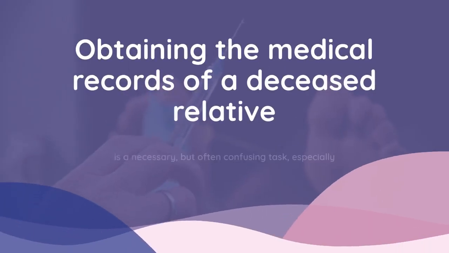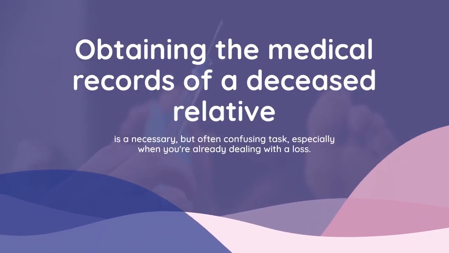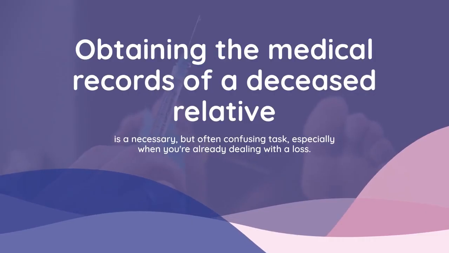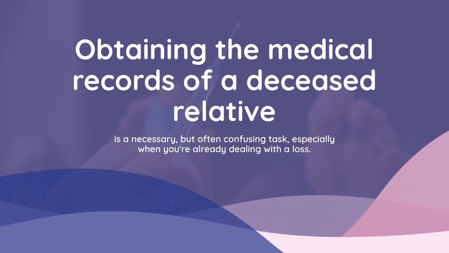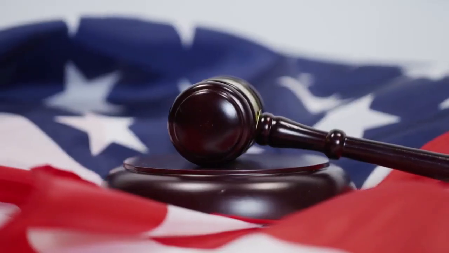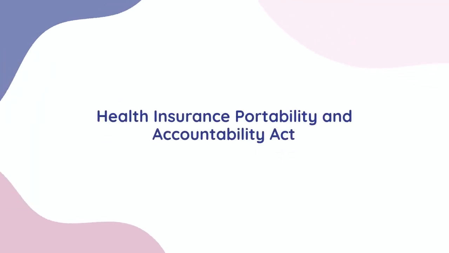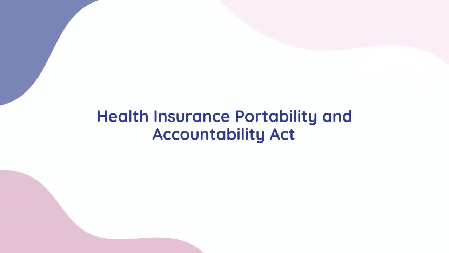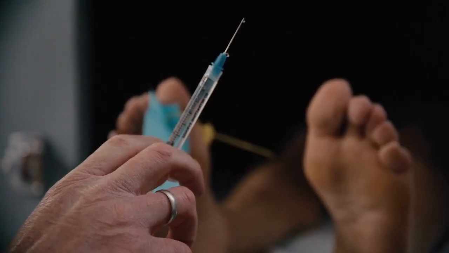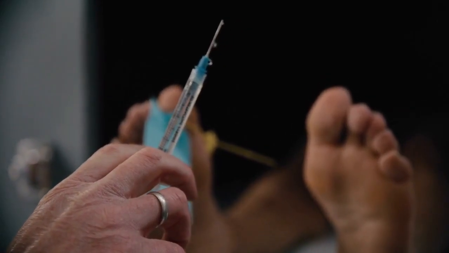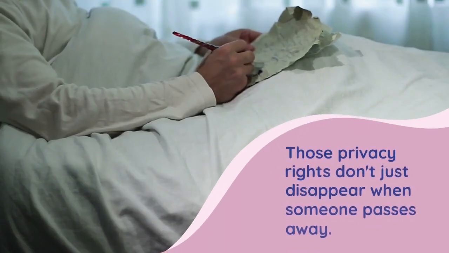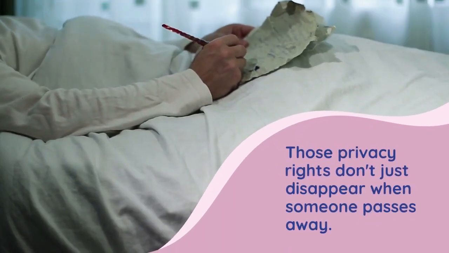Obtaining the medical records of a deceased relative is a necessary but often confusing task, especially when you're already dealing with a loss. The main reason this process can be challenging is a federal law called HIPAA, the Health Insurance Portability and Accountability Act. HIPAA is designed to protect a person's private health information, and those privacy rights don't just disappear when someone passes away. So, how do you navigate this?